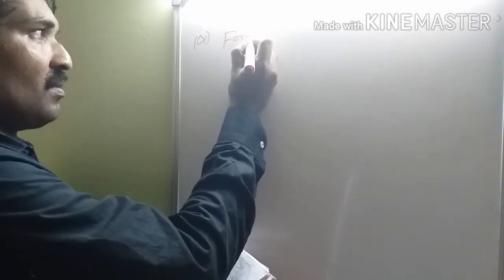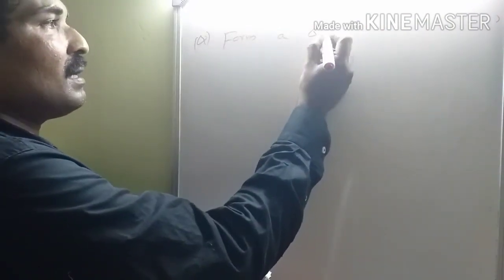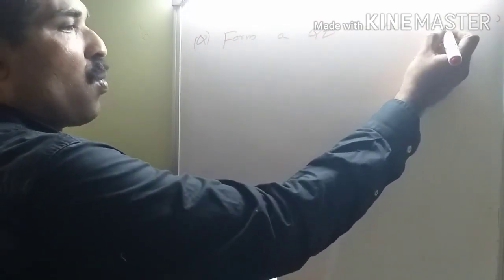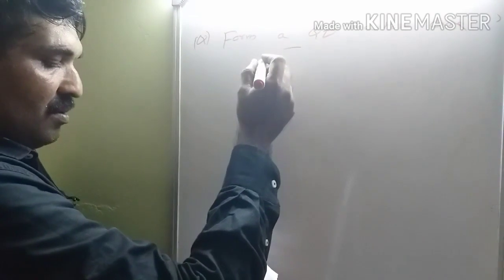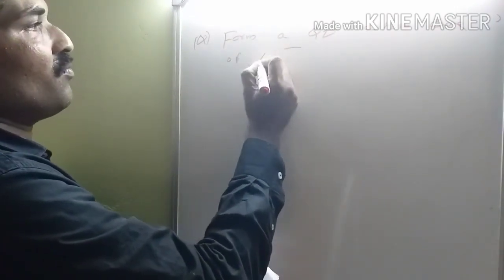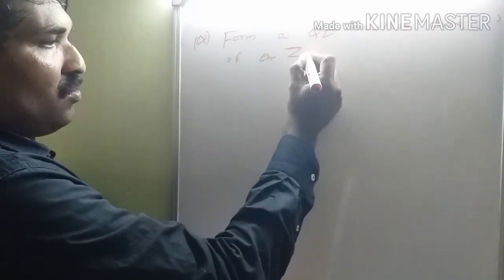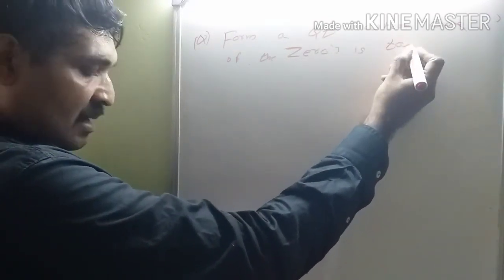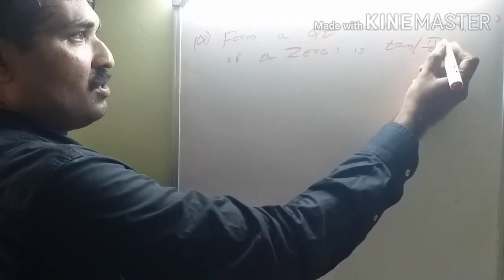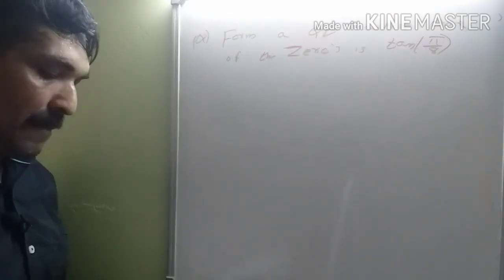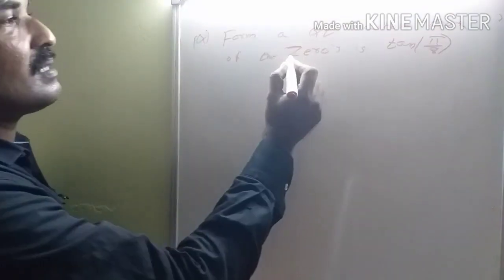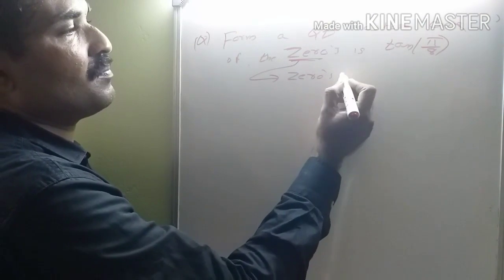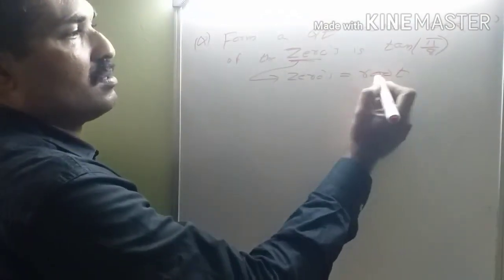Form a quadratic equation whose one of the zeros is tan pi by 8. Zero means root.